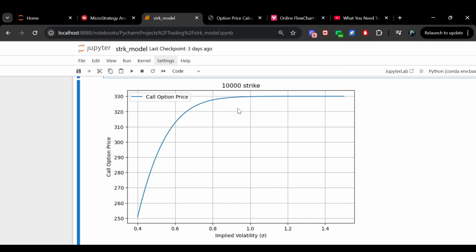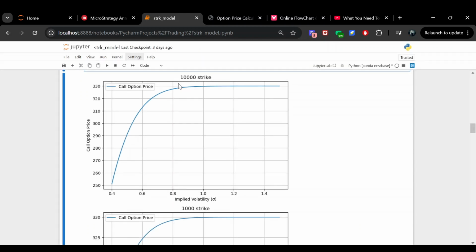But as volatility falls, and really you get to this 80 vol point, the value of the call option really starts to fall off a cliff. As volatility falls, you're looking at an option value that is now not exactly the spot price. So that option value is now significantly less than the spot price in certain instances. But this is the $10,000 strike price, right?